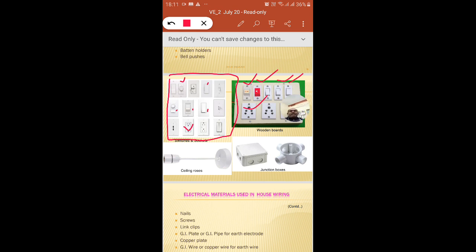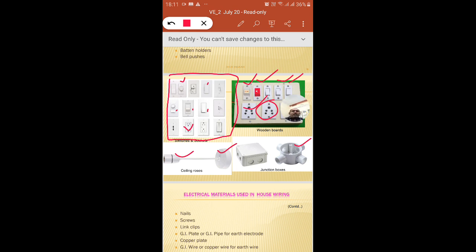This is a PVC 4-way junction box, and this is a ceiling rose. This is a pendant holder. All of them are made of PVC, rated for single phase or 3-phase. These are all for single phase supply. For the 3-phase supply, the power loads, the switches are another 16 amps rating. Now that is for domestic purposes.